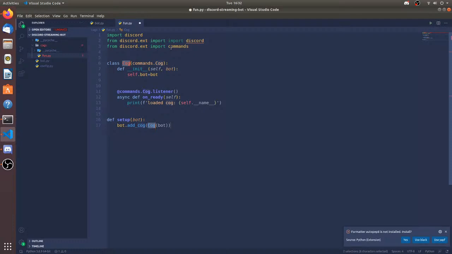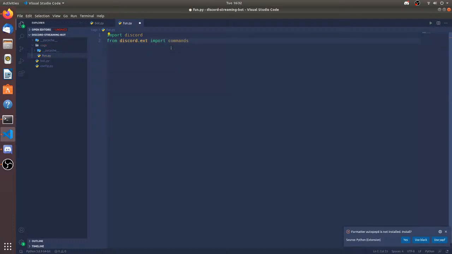Now let's make a cog. Oh my god, it's automatically making a cog. Yeah, so that's the reason I use this extension. It makes the cogs for me, and I don't need to write a lot of code. But I'm going to be showing you guys how to make cogs manually.